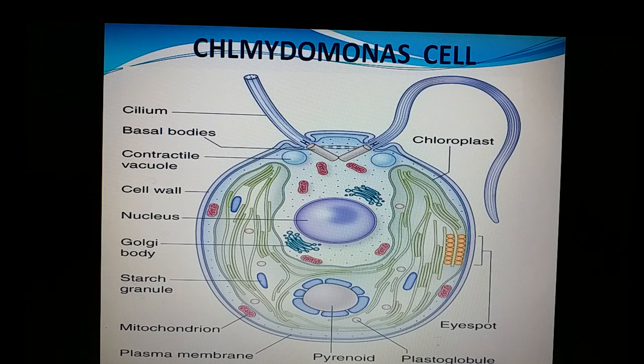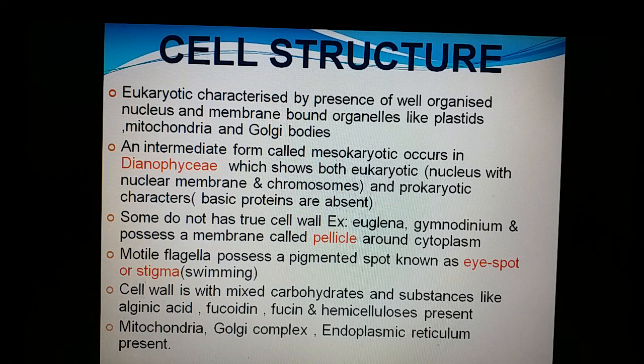Fundamentally, all algae have eukaryotic cells. A typical nucleus will be there. An eye spot will be there. And flagella, of course, since this is Chlamydomonas, which has flagella. You are watching the cell structure.